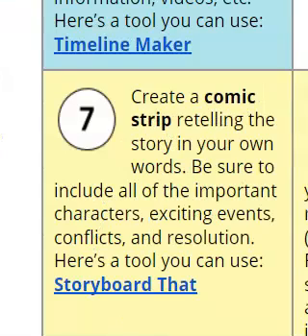The next creative task, square number 7. Here, I'm asking you to create a comic strip, retelling the story in your own words. You will have to include 6 frames in your story, and you need to be sure to include all of the important characters, exciting events, conflict and resolution.